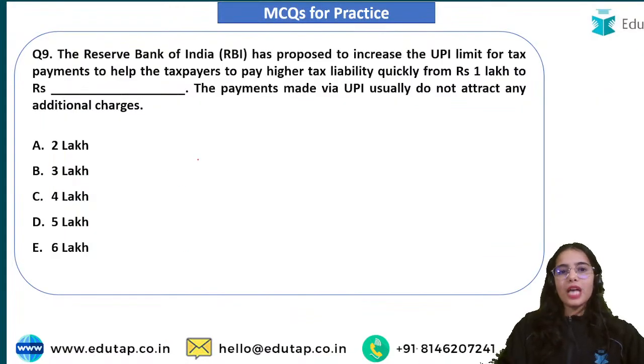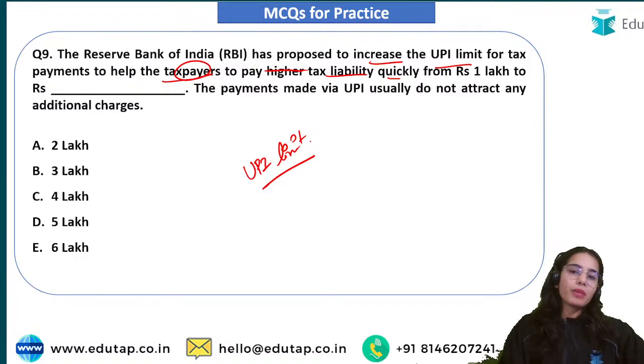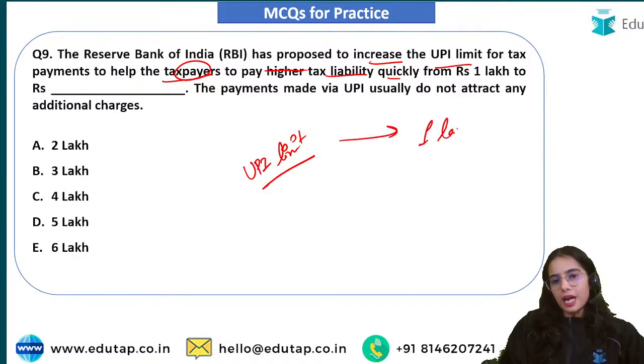Coming to the next question: RBI has proposed to increase the UPI limit for tax payments to help taxpayers pay higher tax liability quickly. Now, usually the general UPI limit, if you want to send money to your relative or to merchants, is 1 lakh rupees.